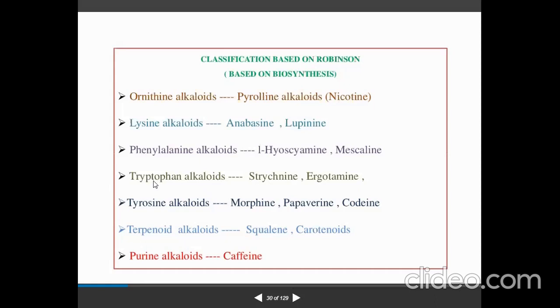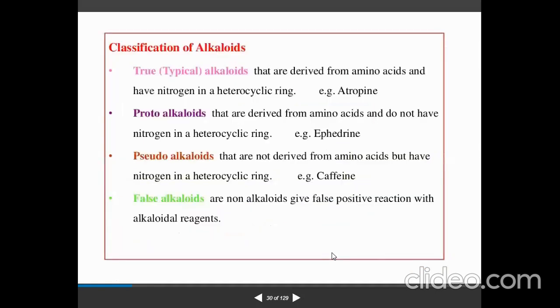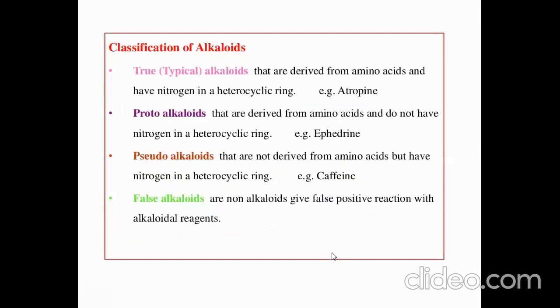In tryptophan alkaloids, you can see the examples are strychnine and ergotamine. Then tyrosine alkaloids, you can see morphine, papaverine and codeine. Then terpenoid alkaloids, squalene and carotenoids; purine alkaloids, caffeine. So these are how they have their biosynthesis pathway, and according to that we can classify.